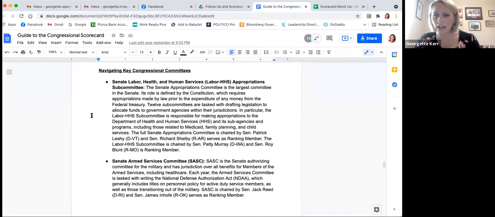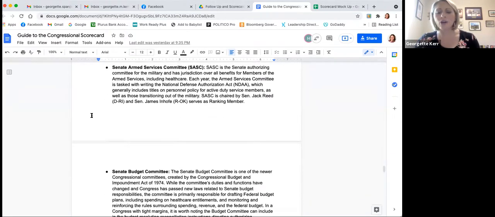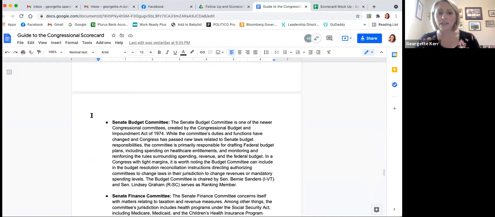Once you get through the caucus descriptions, the last thing you have here is a few notes about how to navigate those congressional committees that we talked about. So it provides you with an overview of the committees, what issues generally fall in that committee's jurisdiction. Each of these bullets will also tell you who the chairman and the ranking member is of those committees. So you'll have that information as you go into the meetings.